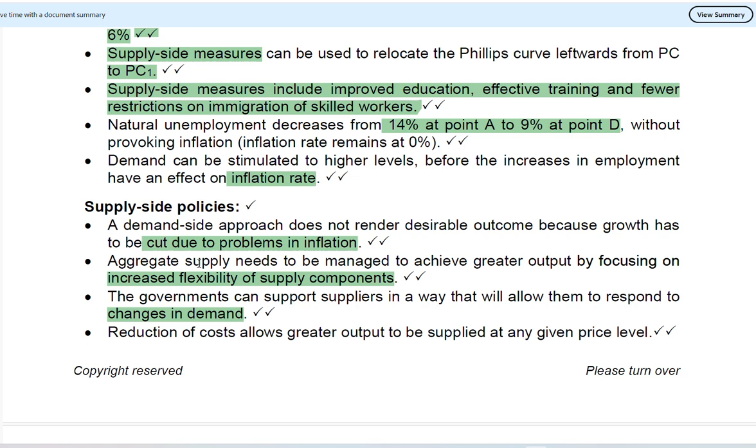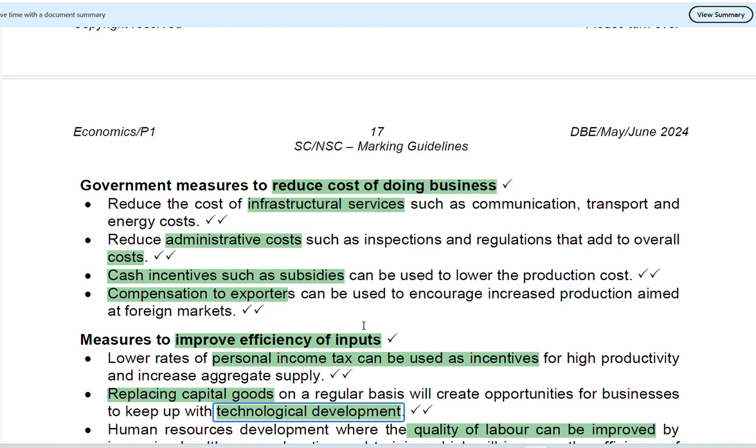Output supply needs to be managed to achieve greater output by focusing on increased flexibility of the supply component. The government can support suppliers in a way that will allow them to respond to the changes in demand. Reduction in the cost allows greater output to be supplied at any given price level.